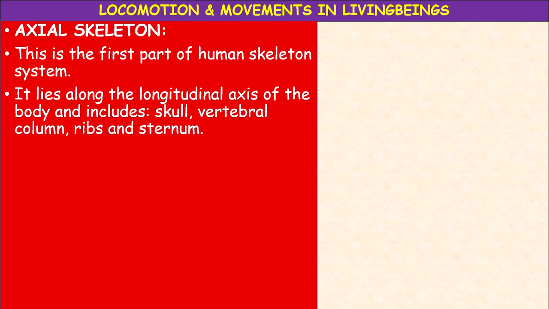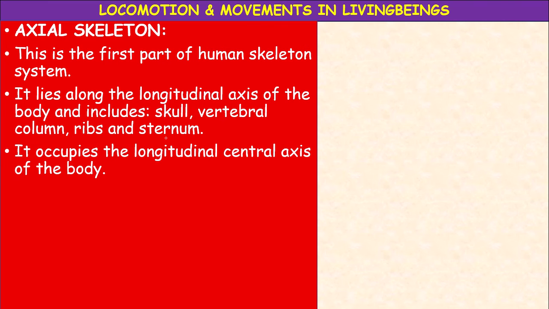What are the parts of axial skeleton? Skull, vertebral column or backbone, ribs and sternum. Ribs are attached to the sternum. Sternum is also called breastbone. And this axial skeleton occupies the longitudinal axis, the central axis of the body. It includes 4 structures.